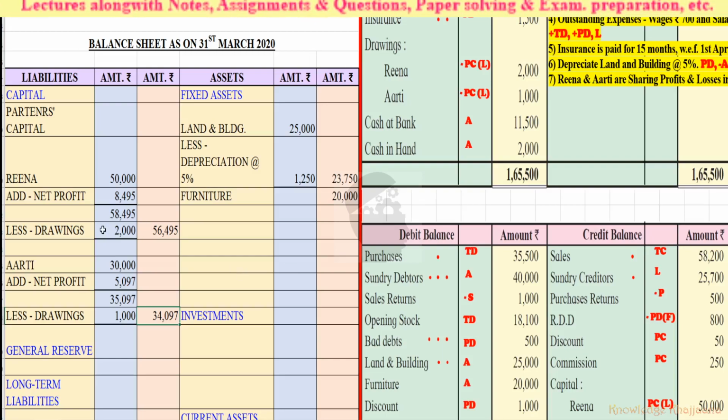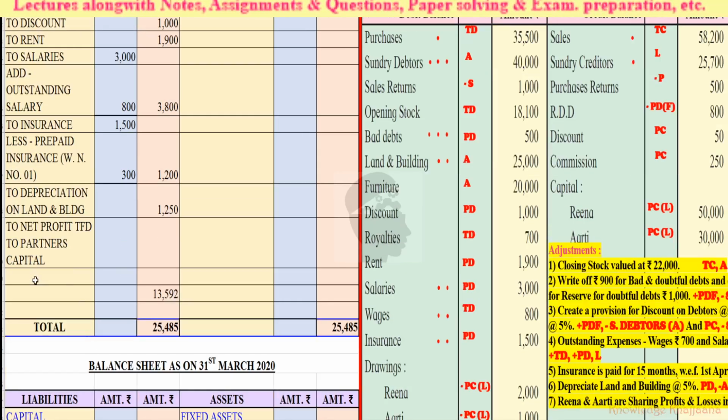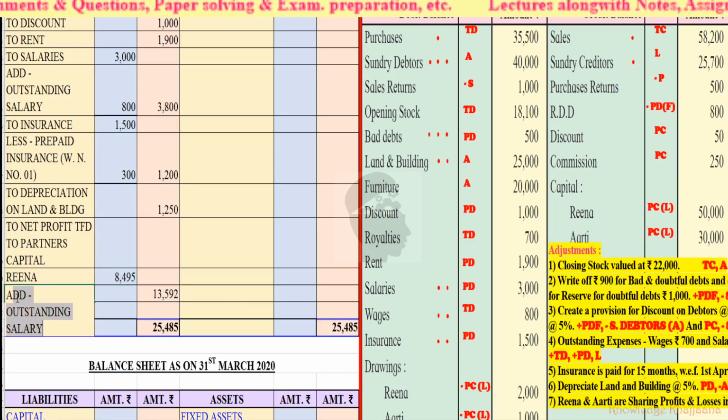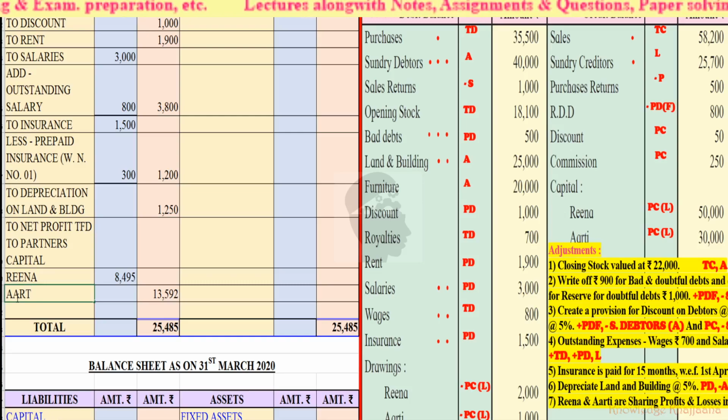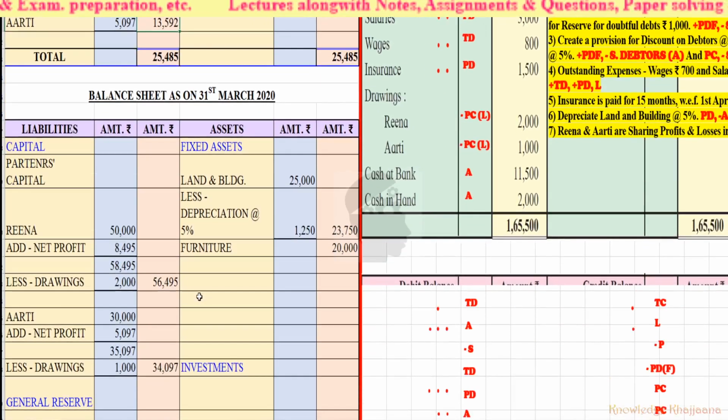But we will make the second recording of this net profit. We will show its distribution. Net profit transferred to partners' capital. Reena. How much was the profit for Reena? Rupees 8,495, and for Aarti 5,097. Okay, 8,495 and 5,097. So the total profit is equal to 13,592. Total net profit. Okay.